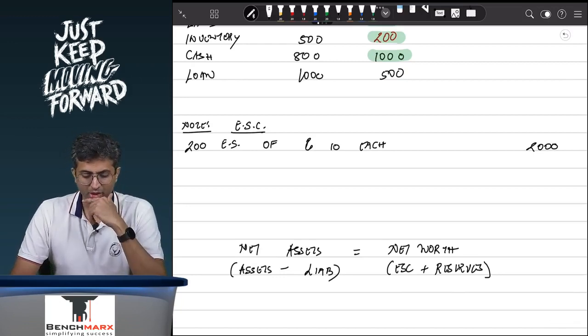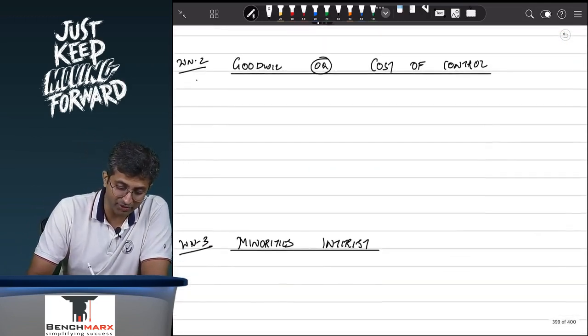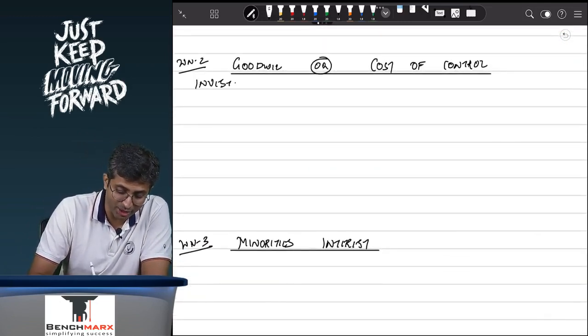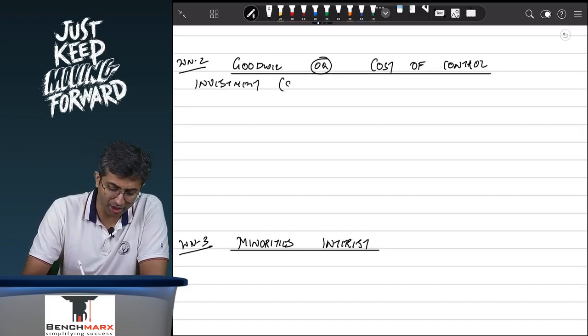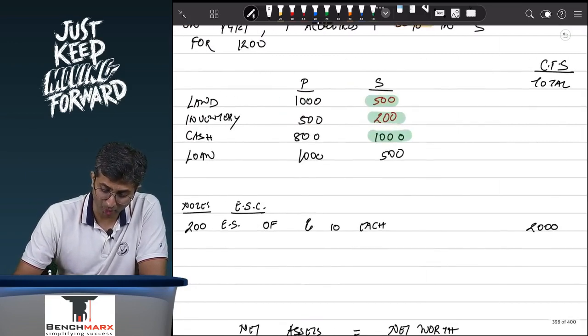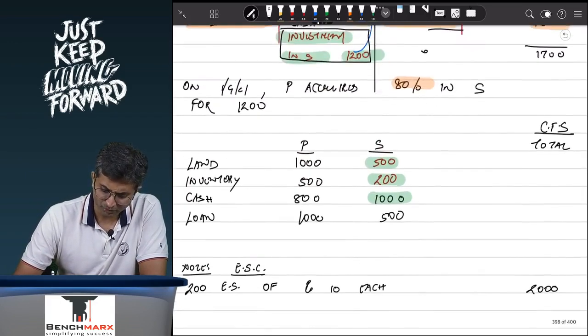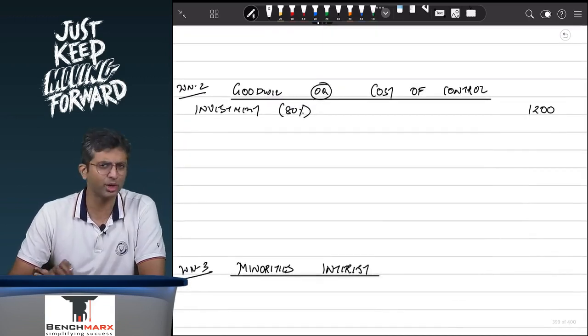Okay, what are we doing? Why are we discussing this? Well, when we do the goodwill working, we are saying that there is an investment that was made. This investment was for an 80% stake, and this investment was 1200 rupees. We don't want to show this 1200 in our books of accounts, so we try to eliminate it.